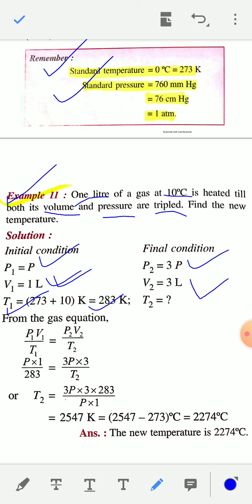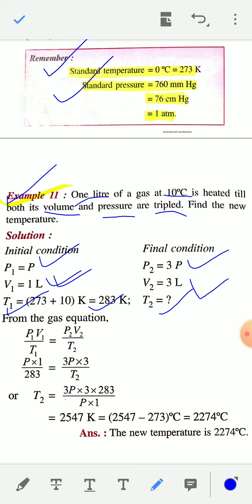Pressure is not given here, so you have to assume initial pressure P1 is equal to P, so the final pressure will be 3P. Find the new temperature. You have to calculate T2. T1 is given, V1 is 1 liter, P1 is P, P2 is 3P, and V2 is 3 liter, and you have to calculate the final temperature T2.